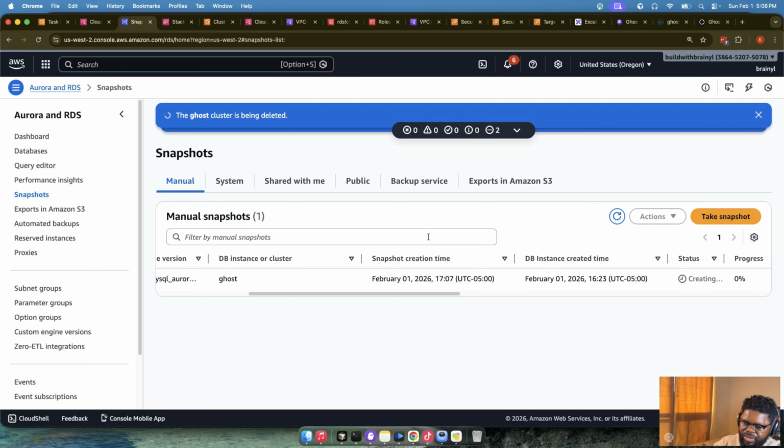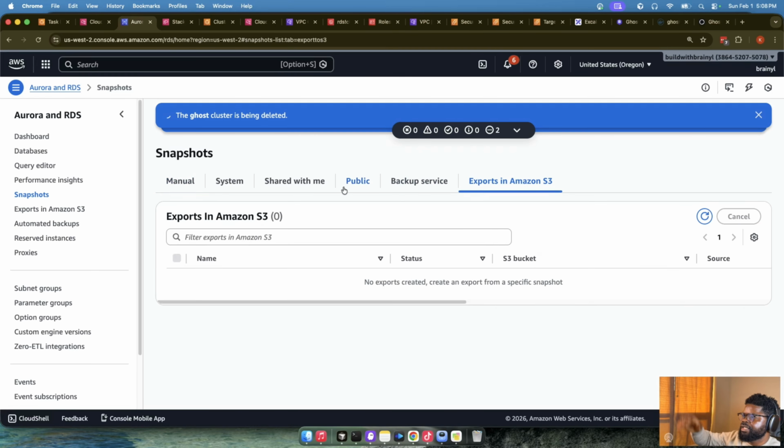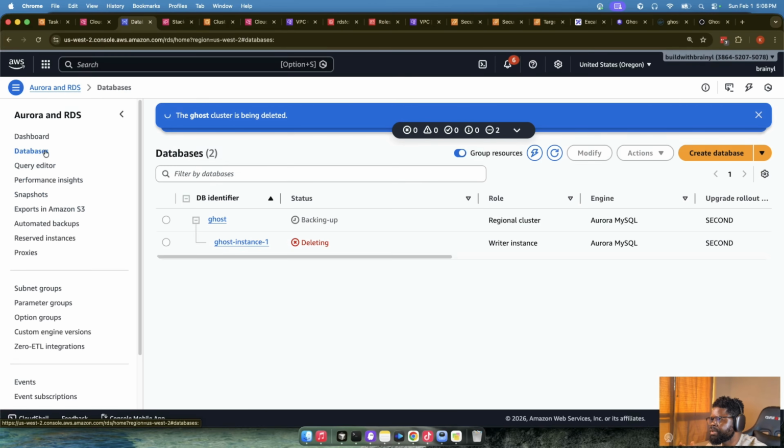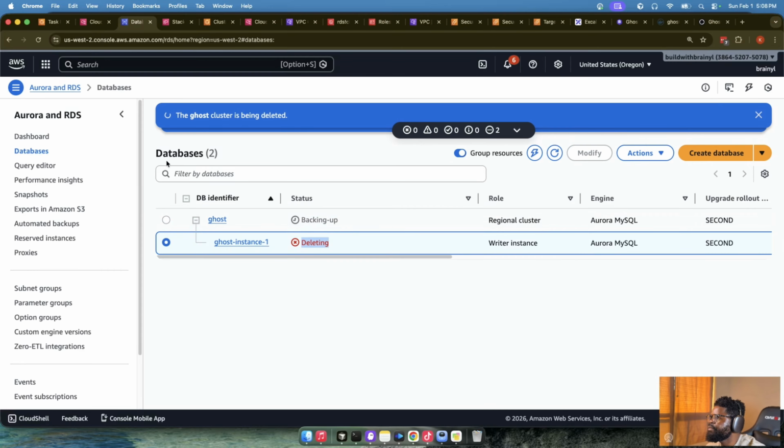But there are many things you can do with RDS. You can export your snapshot to S3. You can see them here. You can pretty much bring back your snapshot to your database, but it's fine. Let's just give it time. Yeah, it's going to back it up. Yeah, it's going to delete. Okay. Once that is in place, what else can we let go?